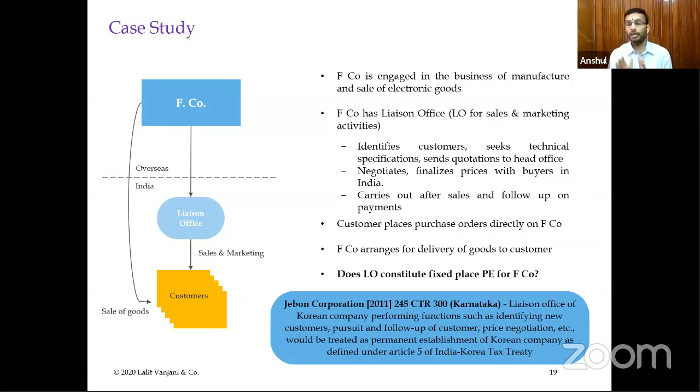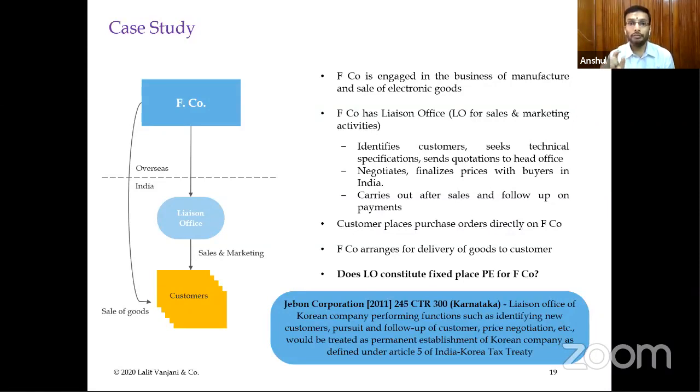Now, one of the very important and basic points to be seen here is that it is a liaison office. It is not a separate legal entity. There is no agency and principal relationship, first of all. Probably that has not been mentioned in the Japan Corporation case, but one very prime thing to be seen is that there is no principal agency relationship. It is a virtual extension of the parent company itself on the floor of the Indian entity.